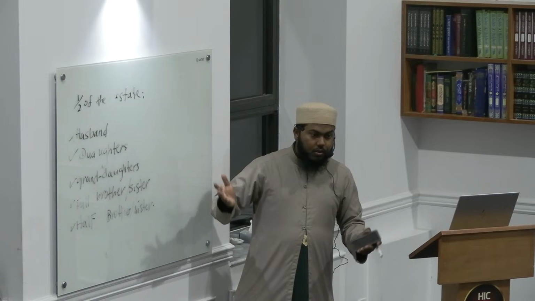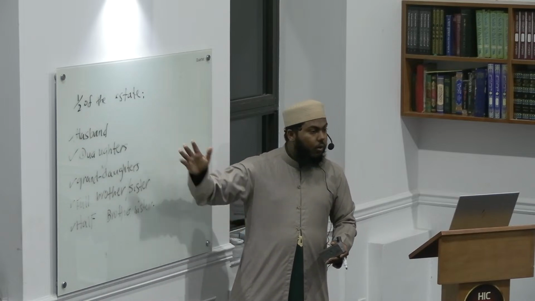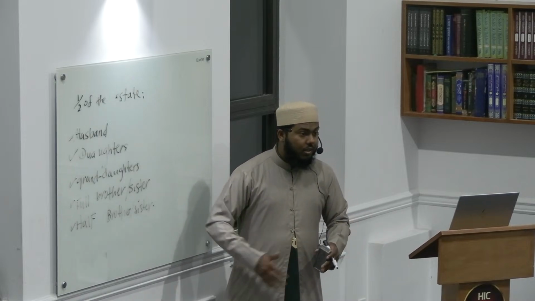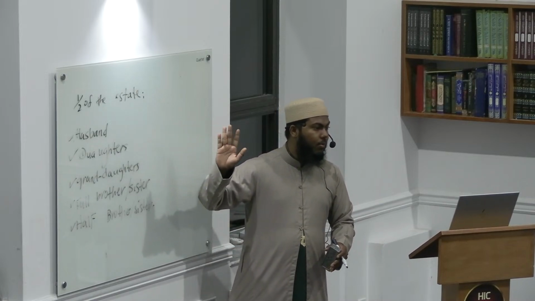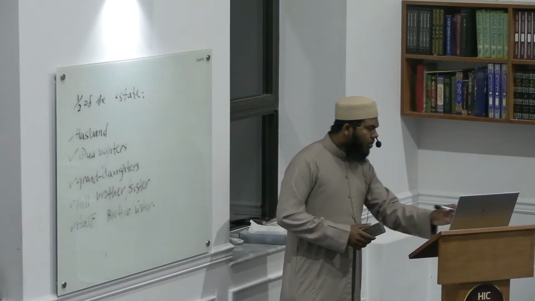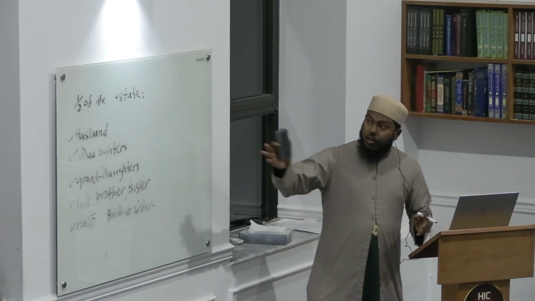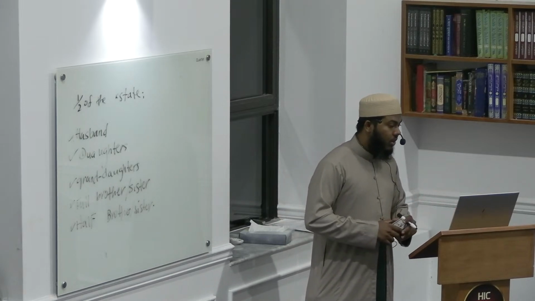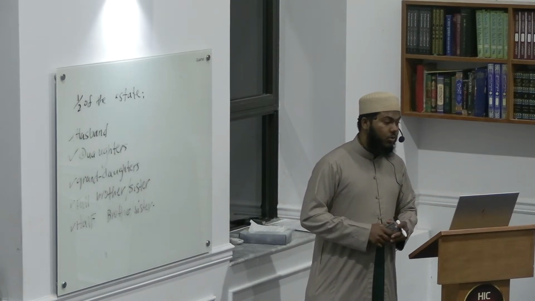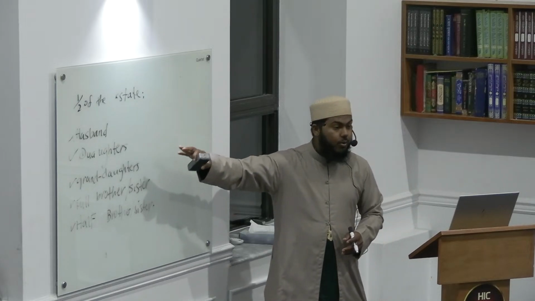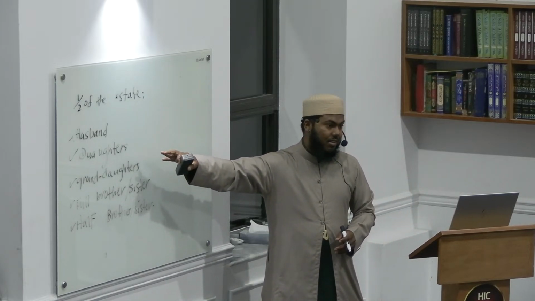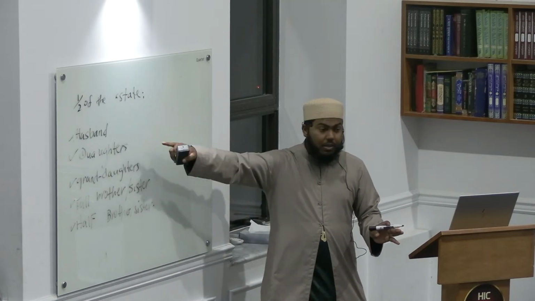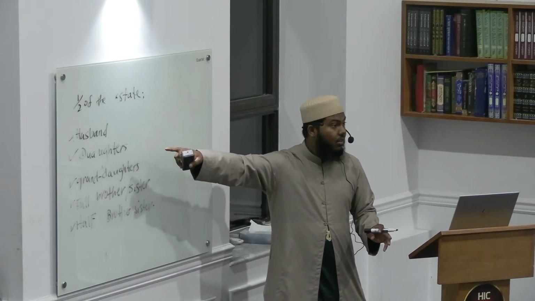Now, there are certain situations where they will not receive half of the estate. Some people come into the equation and kick them out. They will not receive half anymore. So the husband will receive half of the estate if the wife passes away and they don't have any children or grandchildren. If they have no children and no grandchildren, the husband is entitled to half of the estate of the deceased.